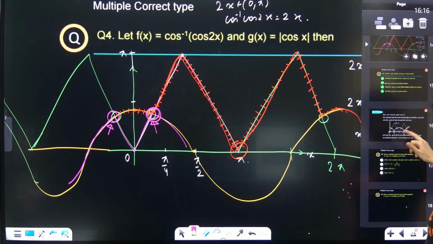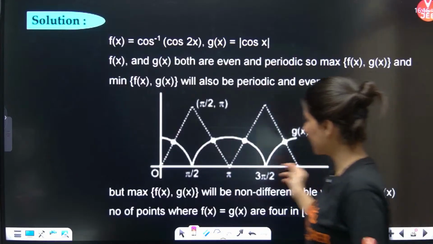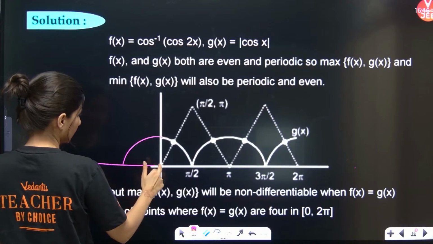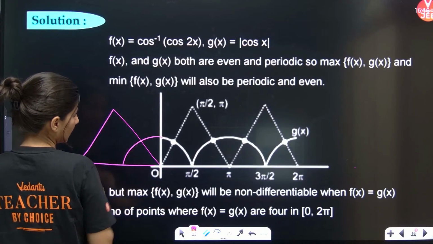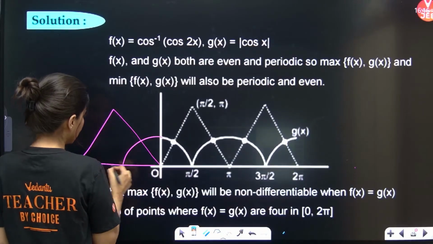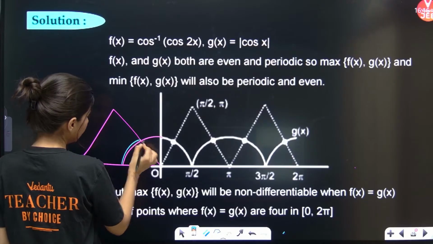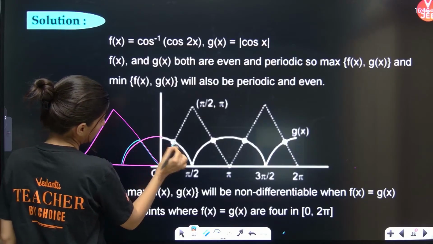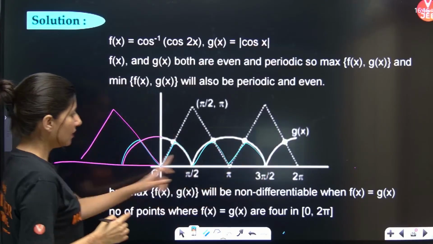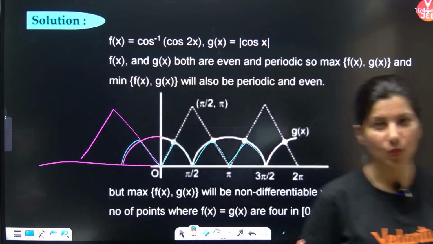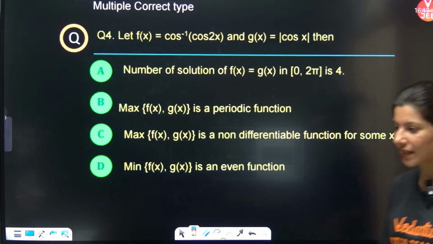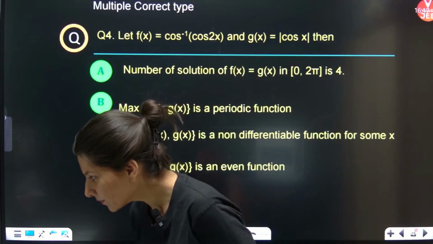I'll show you that the graph will look like this. If you want to extend over here, can you see the minimum graph? If I try to plot the minimum graph, it will be minimum, then minimum, minimum, minimum. Can you see this is an even graph, symmetric about the y-axis. All right, so I think all 4 options are correct in this.